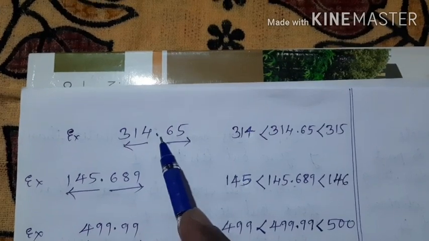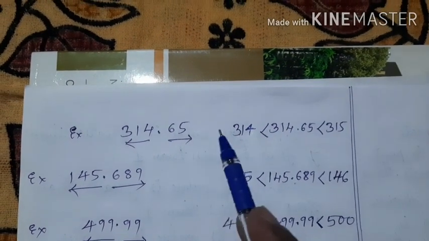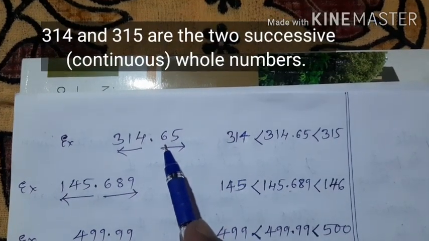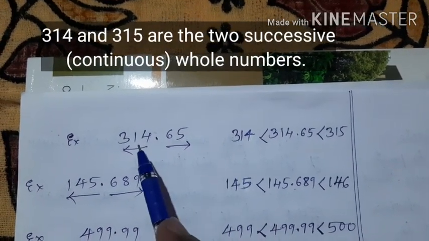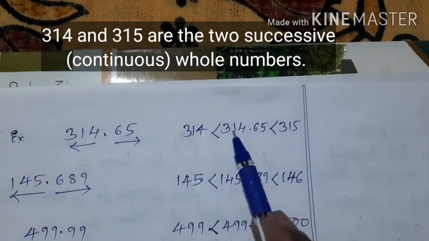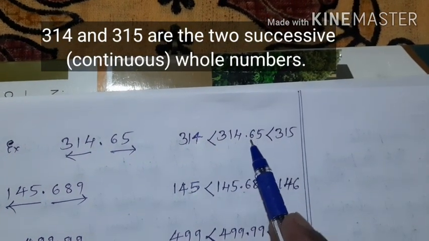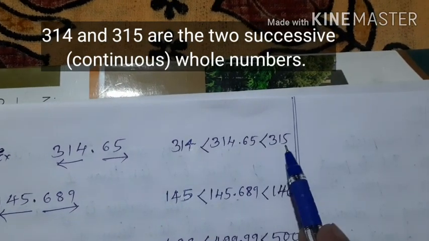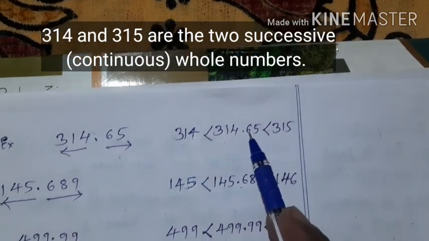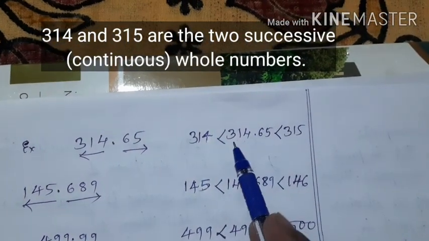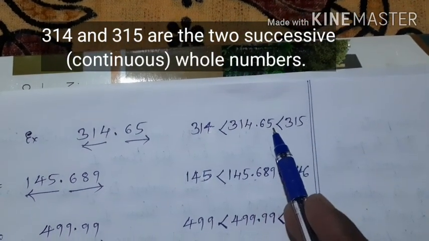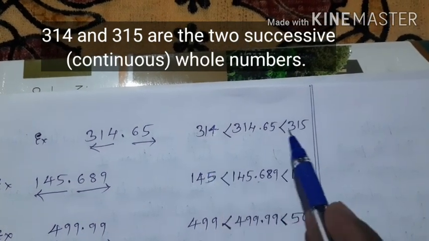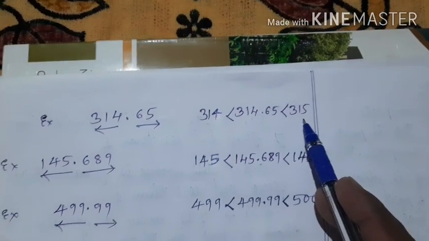The value of 314.65 is not 314. It is more than 314 but less than 315. That is why we write that the value of 314.65 is greater than 314 but less than 315. Thus, the value of 314.65 is in between 314 and 315.